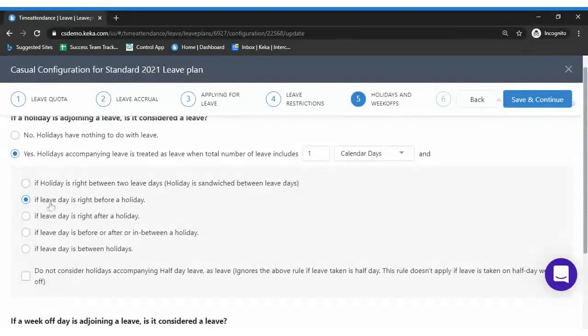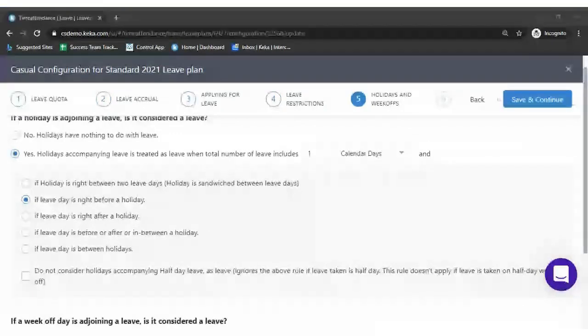And the second case, if the leave day is right before a holiday. We'll take the first example again. Wednesday is a holiday, and the employee took a leave on the Tuesday. Then again it would be considered as a leave.